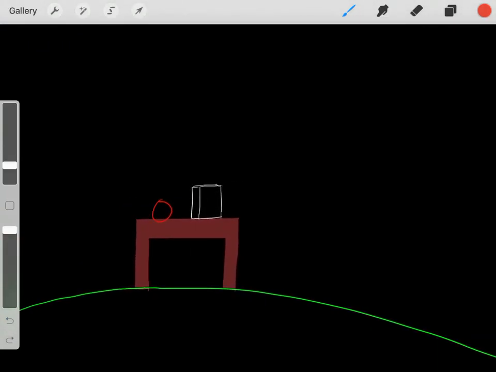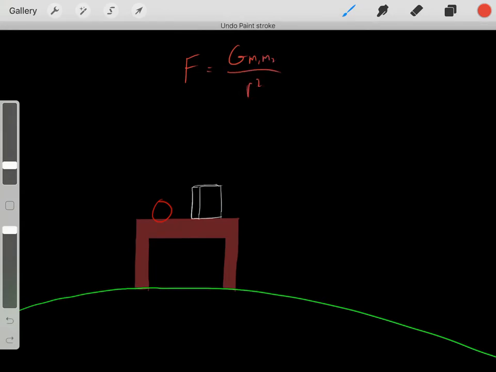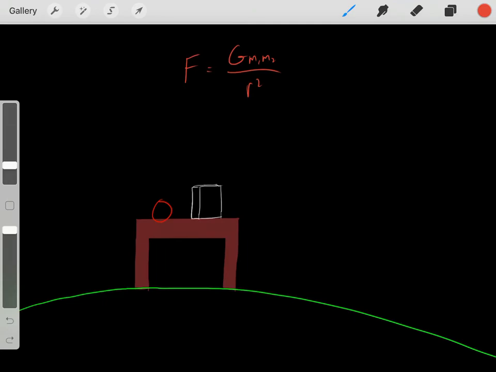So how do we determine that force due to gravity? Well, it equals big G, which is just a constant, so you can find this big G in a textbook, multiplied by M1, multiplied by M2, divided by R squared. And this R you can think of as the distance. So if you know these variables, you can find the attractive force that they feel.